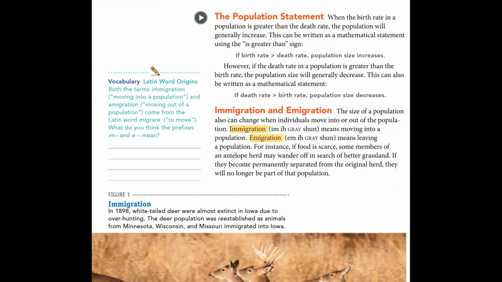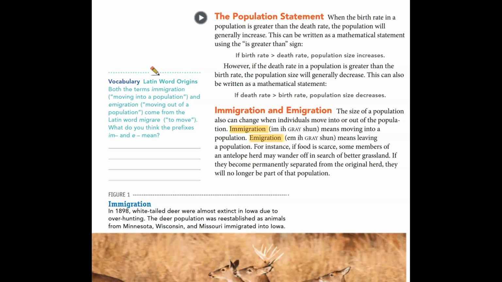The population statement. When the birth rate in a population is greater than the death rate, the population will generally increase. This can be written as a mathematical statement using the is greater than sign. So if birth rate is greater than death rate, population increases.